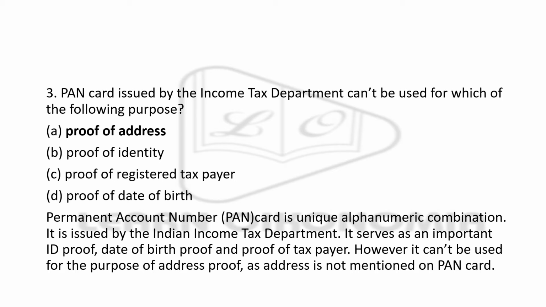We know that the permanent account number or your PAN card is a unique alphanumeric combination. It consists of both numerals as well as alphabets, and it is issued by the Indian Income Tax Department, which serves as an important proof for your ID, your date of birth, and your proof as a taxpayer. However, you cannot consider it as a proof of your address, as address is actually not mentioned on the PAN card. That is the main reason why you cannot use the same as a proof of your address.